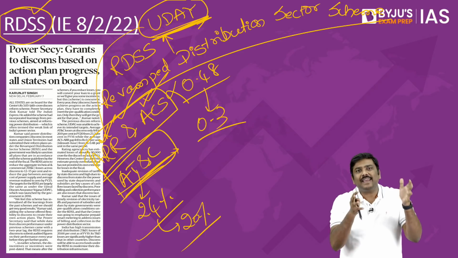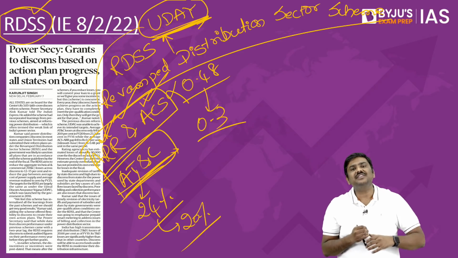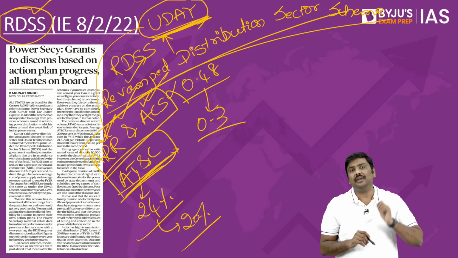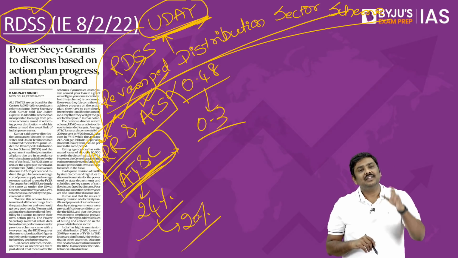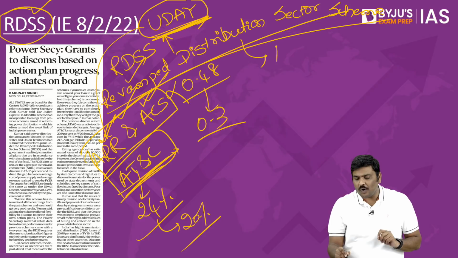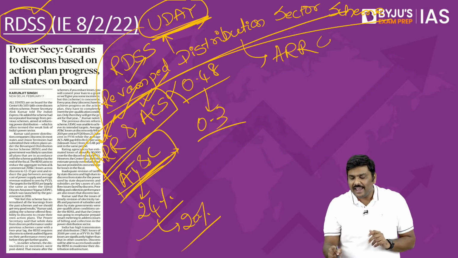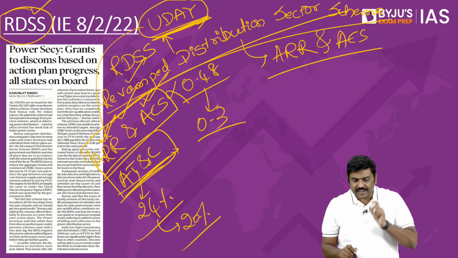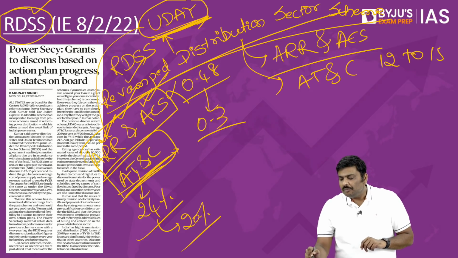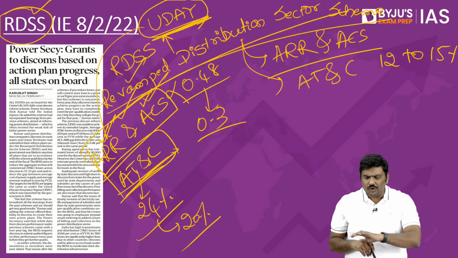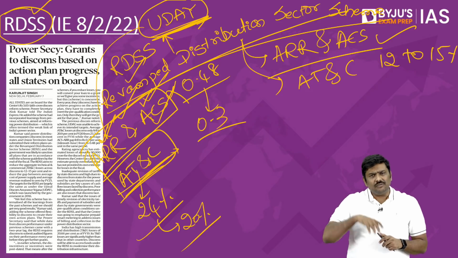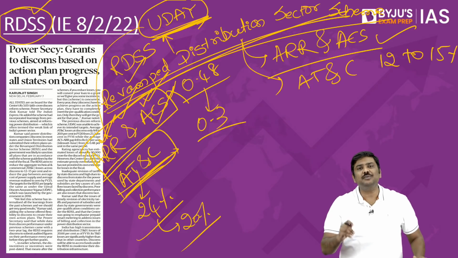Now, to address the lacunae in the system with respect to the Uday scheme, the government introduced one more scheme in the name of Revamped Distribution Sector Scheme. Under the RDSS, the targets are almost the same, but please understand this. The first very important target is we want to bridge the gap between ARR and ACS, and second, we want to reduce the AT&C losses to between 12 to 15%. Now, some of you look at both sides and say, sir, here it was the same, here also it is the same. Then why are we referring to this as a revamped distribution sector scheme?